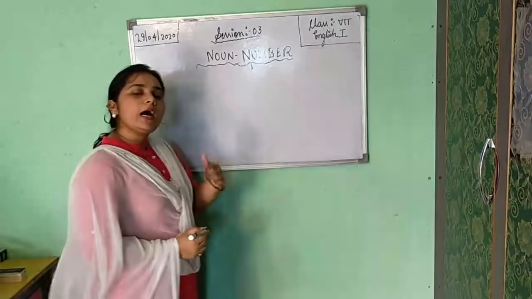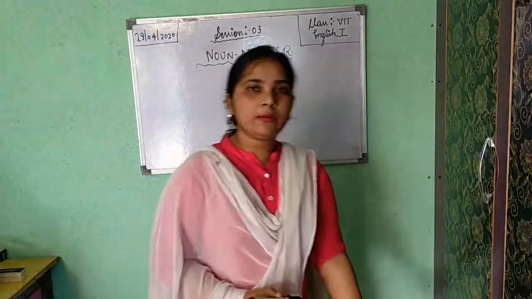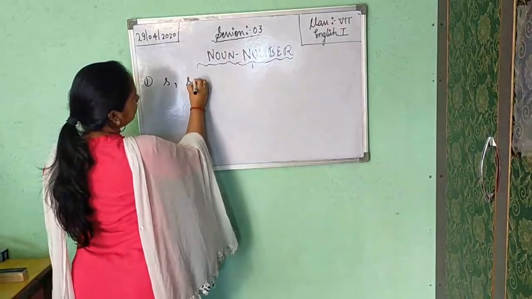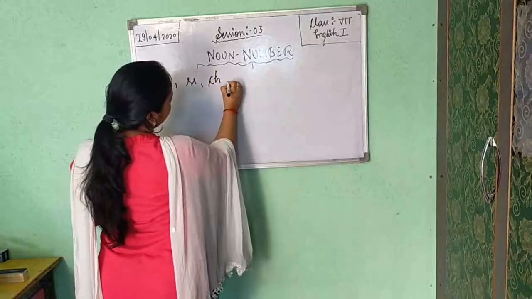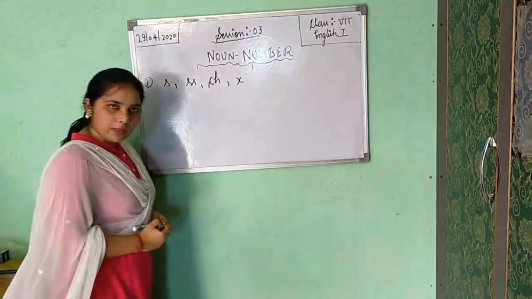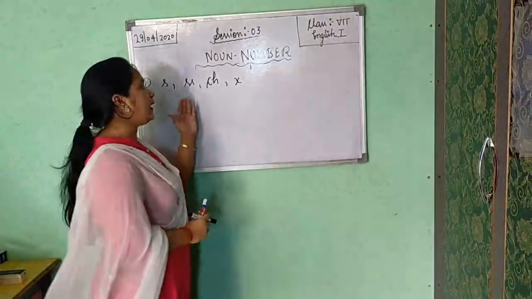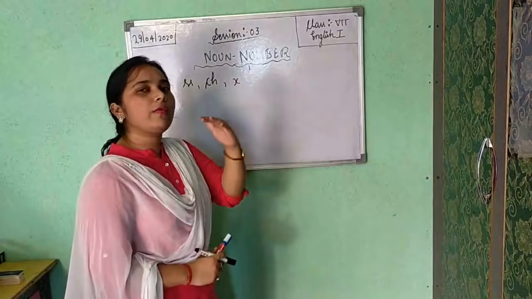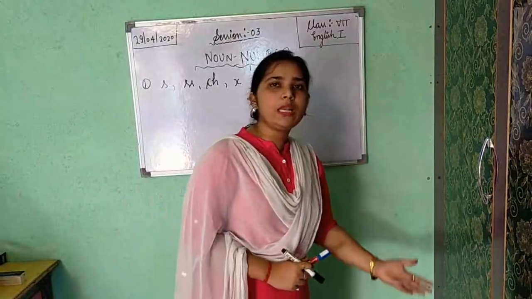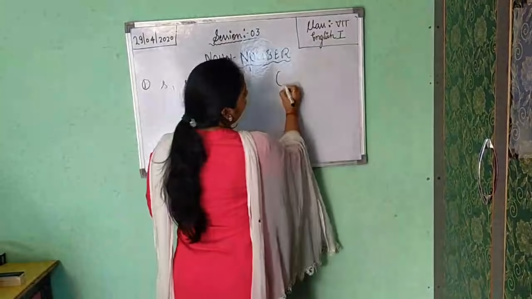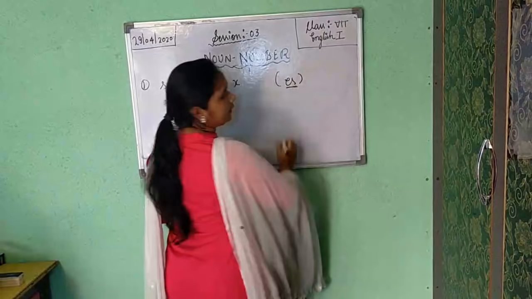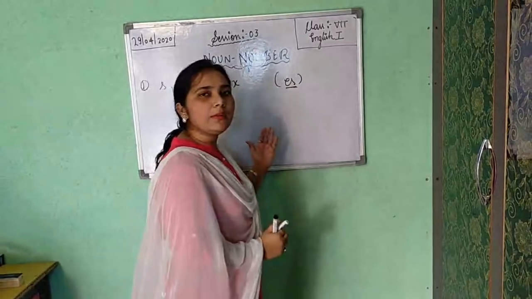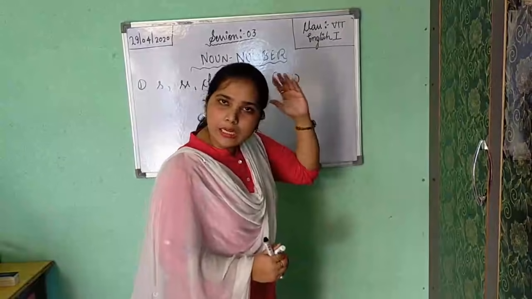Suppose in the last of the word, if you are getting S, double S, CH, X in singular number, then when you convert into plural number, you will add only ES, and when you add ES to the singular number, it becomes plural number.